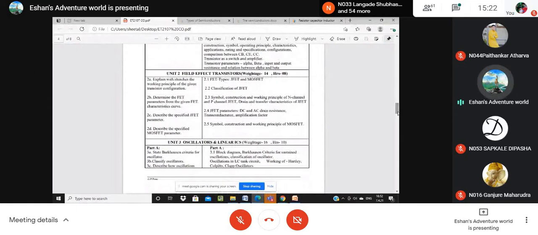Okay, the next chapter is your field effect transistor, FET. This is nothing but another electronics device. FET, field effect transistor, JFET, junction field effect transistor, MOSFET, metal oxide semiconductor field effect transistor.